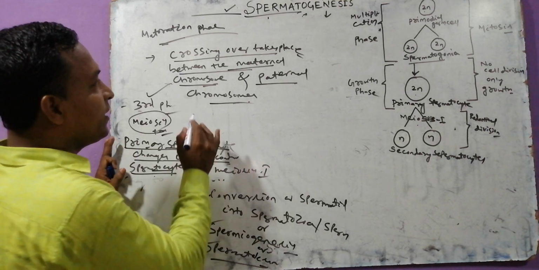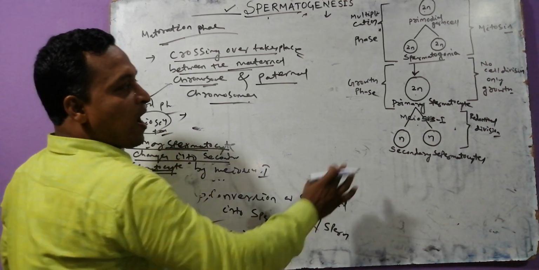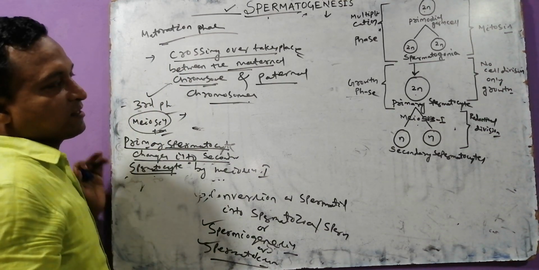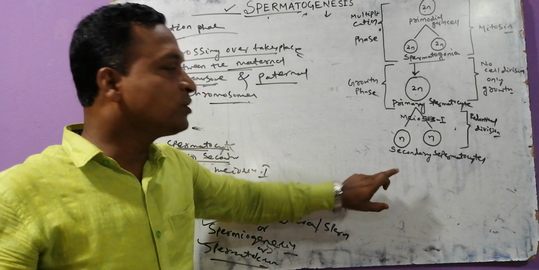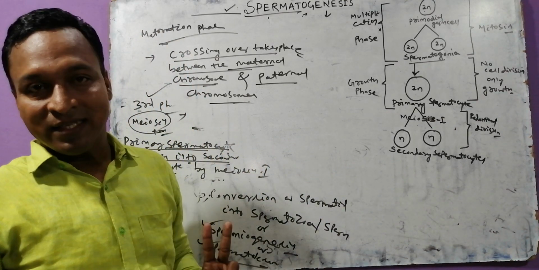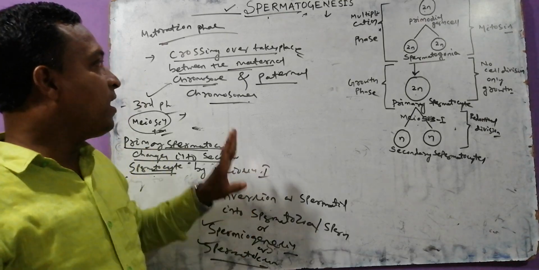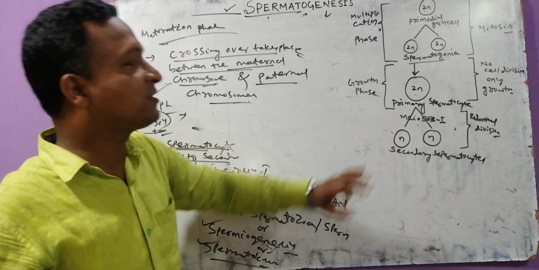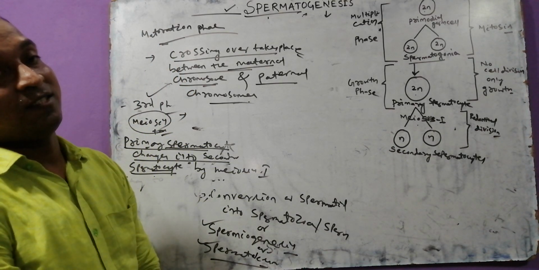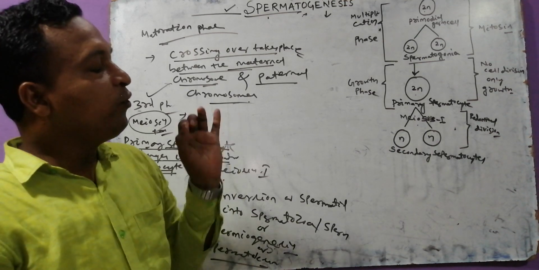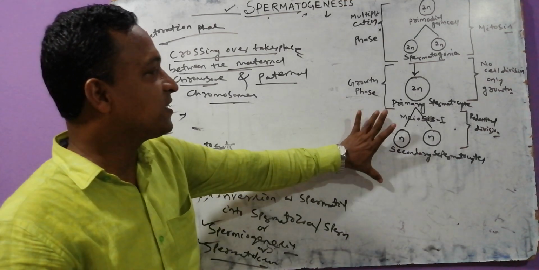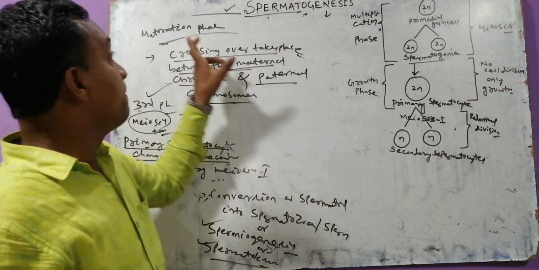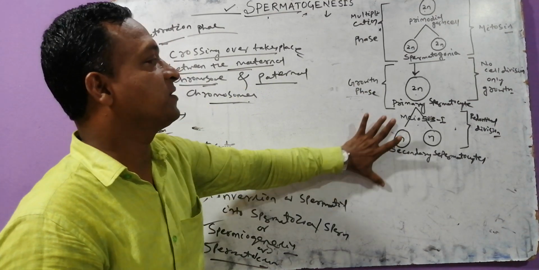In meiosis 1, one primary spermatocyte produces two secondary spermatocytes. Always one question is asked: one primary spermatocyte produces how many secondary spermatocytes? That is two. And in which phase does crossing over take place? That is the maturation phase, not the multiplication phase. The maturation phase, the third phase.